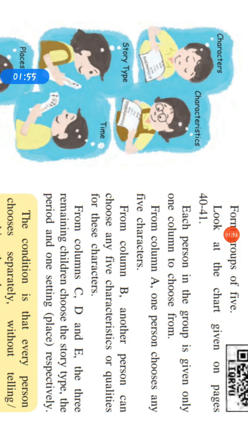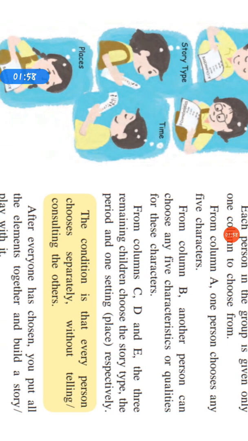But the condition is that every person chooses separately without consulting the others. The condition is that all the 5 persons do not tell each other what they are choosing. They have to choose separately without telling or consulting each other.